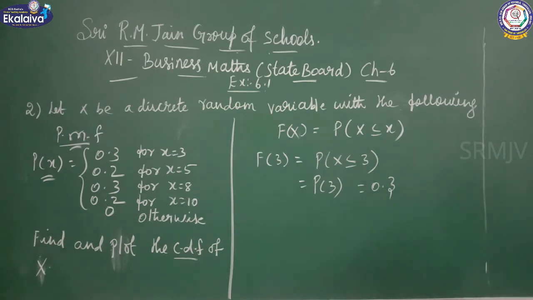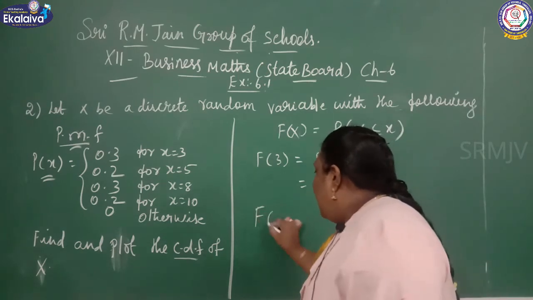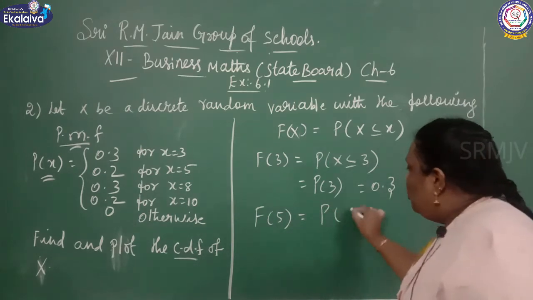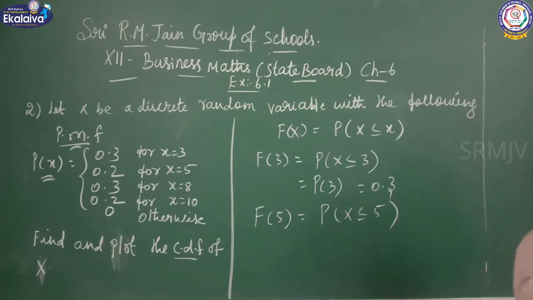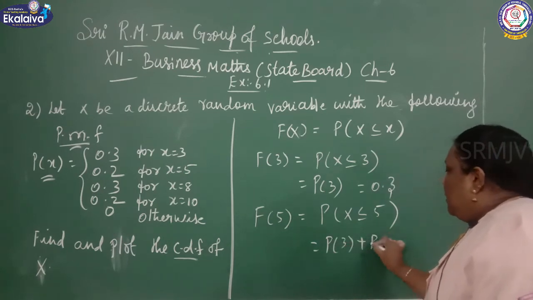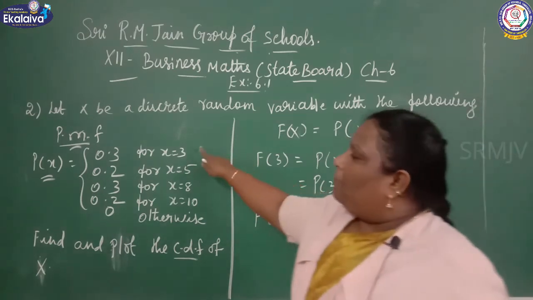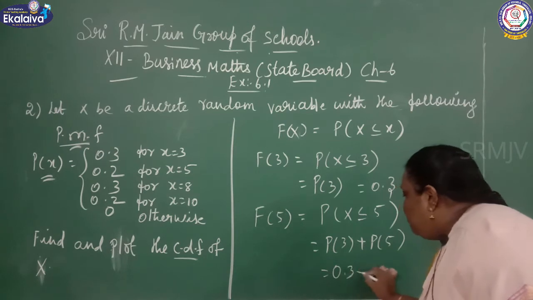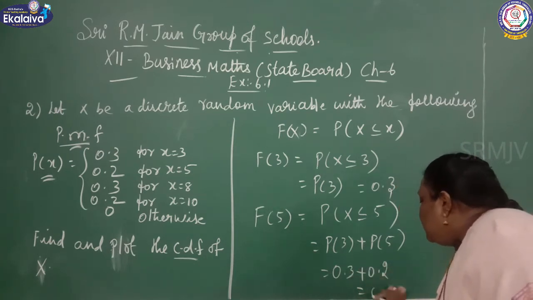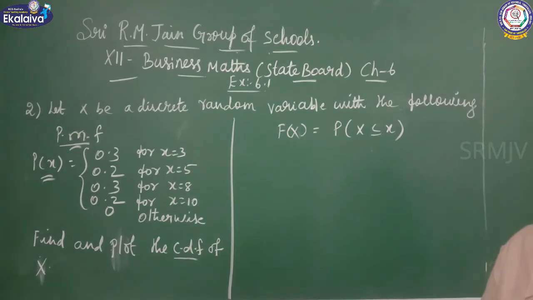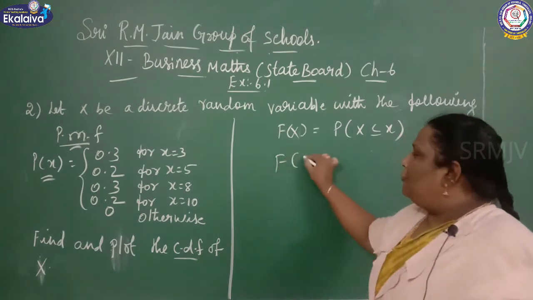Next you should find out F of 5. F of 5 equal to P of x less than or equal to 5. So you can add these two, that is P of 3 plus P of 5. So what is the value for that? 0.3 plus 0.2. It gives 0.5.